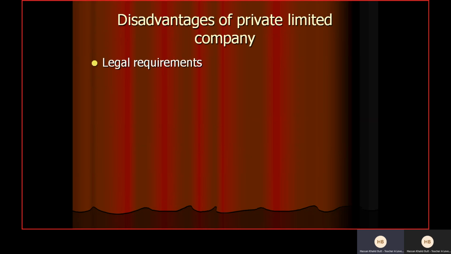So legal requirement. There are some legal documents which need to be submitted to the registrar to get the name of the company registered, right? And we'll talk about those documents in the lessons to come. But right now, I'm not going to name them, you just can think that there are certain documents which are required to be submitted, right? So it means that there is a delay to start a business compared to sole trader and partnership.